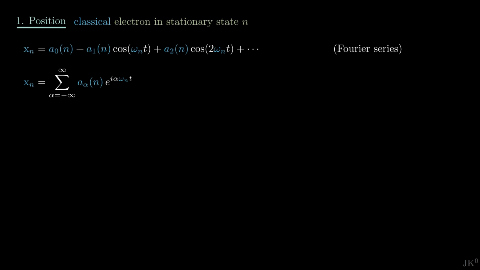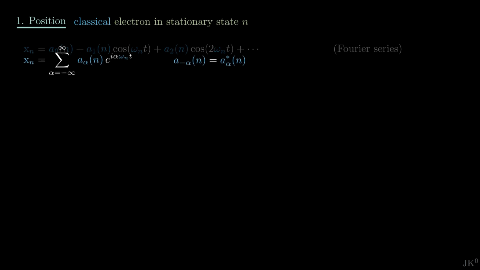The position is a real quantity. Forcing this sum to be equal to its own complex conjugate implies a relation between the negative and positive Fourier modes. This relation will be very useful later.